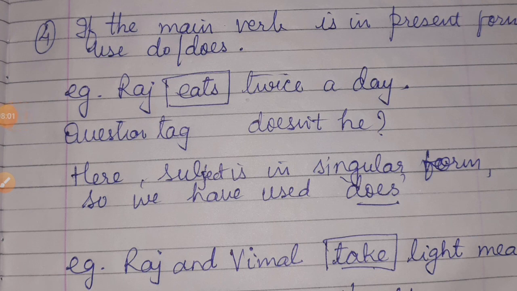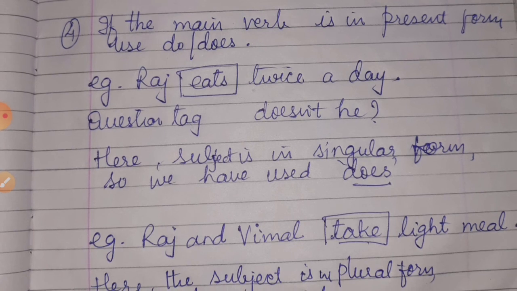Now if the main verb is in present form, then you will use do or does. If your main verb is in the past tense, you will use did. And if your main verb is in the present form, you will use do or does. Now let us understand when to use do and when to use does. And this is all your base, which you have already studied in your lower classes.